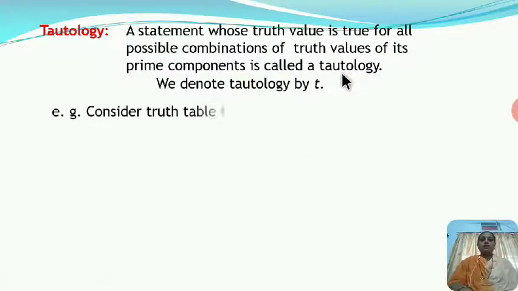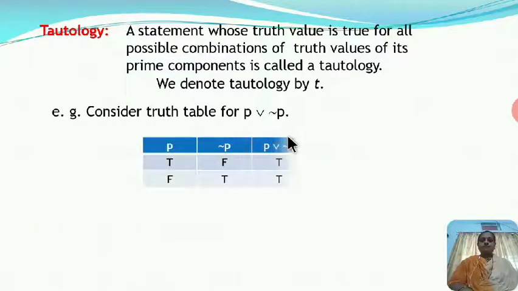Consider the example for tautology. It is P or negation P. To understand this, we consider the truth table. Now for this statement, P and negation P, these are the prime components. So we consider all the possible combinations for these prime components here.